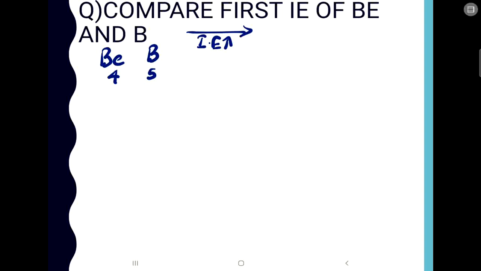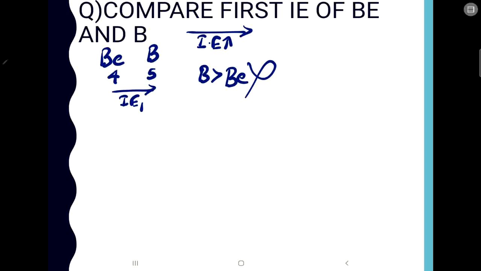We know that. So according to the general trend, what should be expected is that the ionization energy should increase like this, which means that the ionization energy of boron should be more than that of beryllium. That is according to the general trend. But this does not happen. This is an exceptional case.